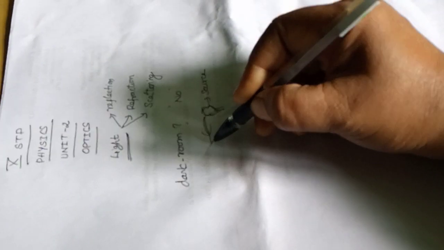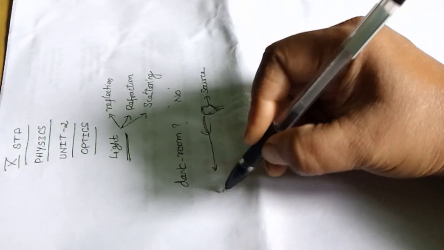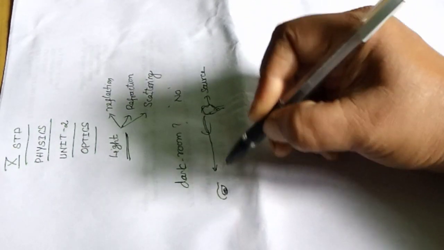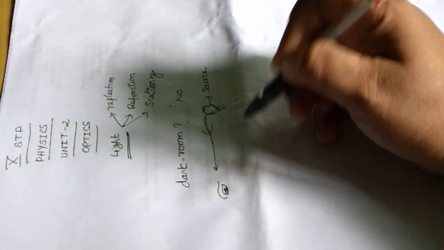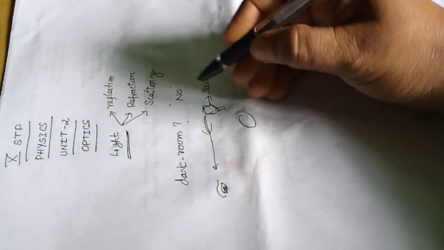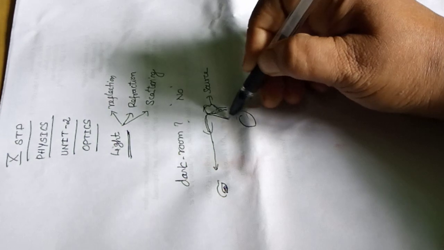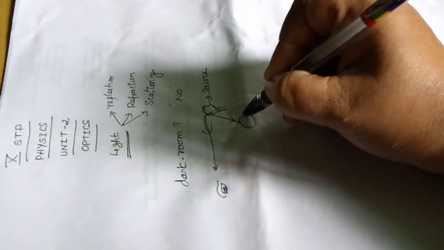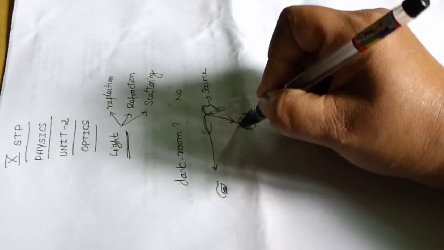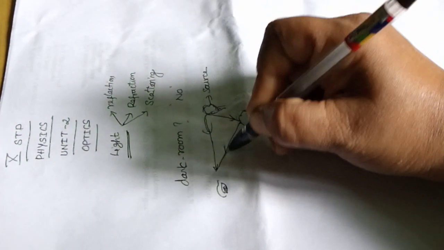This light reaches our eyes. If it reaches our eyes directly, can we see the object here? That is also not possible. Then how can we see the object in the dark room? That means the light is incident on the object first. After that, it will be reflected and reaches our eyes.